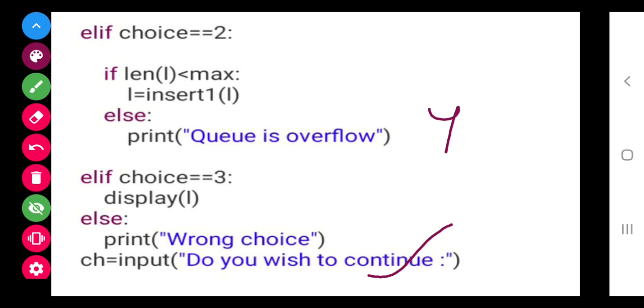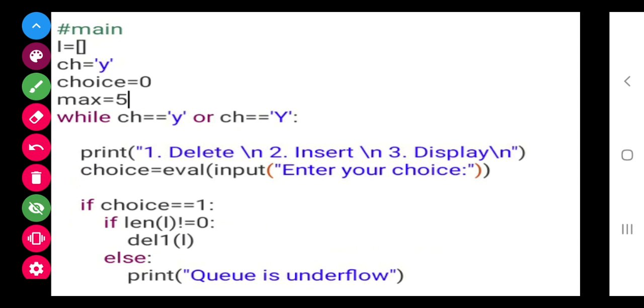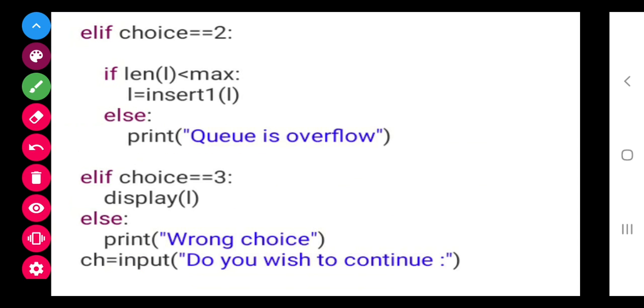If you enter y or small y, then again this while loop will continue from here. From here again it will ask the same thing. Again it will go according to the choice. If you have given choice one, this one, choice two, this one, choice three, this one, and choice four and more, it will give wrong choice to you.